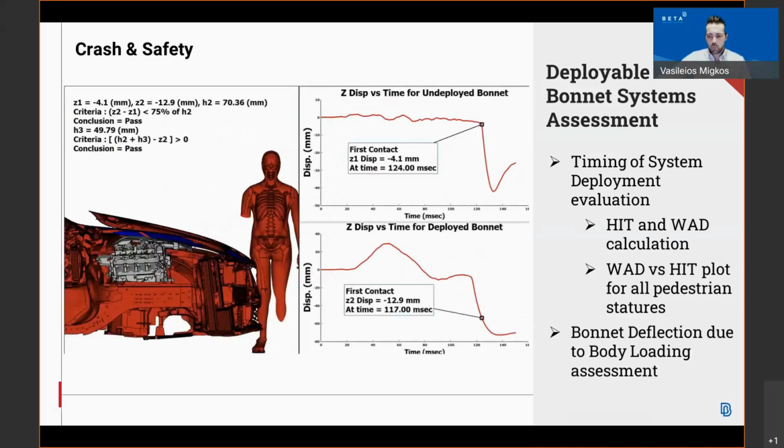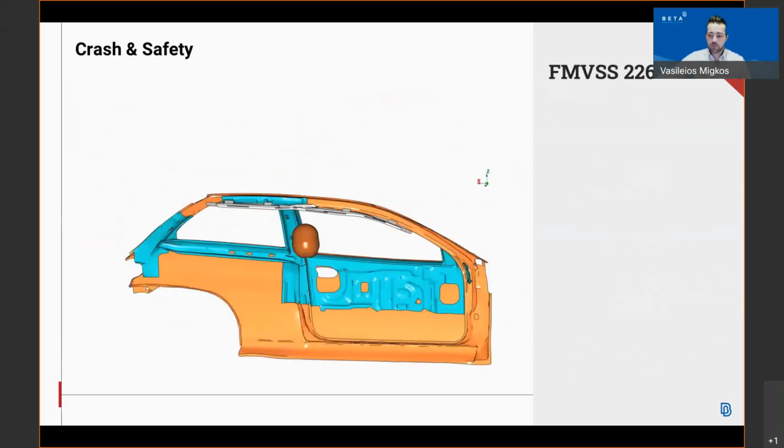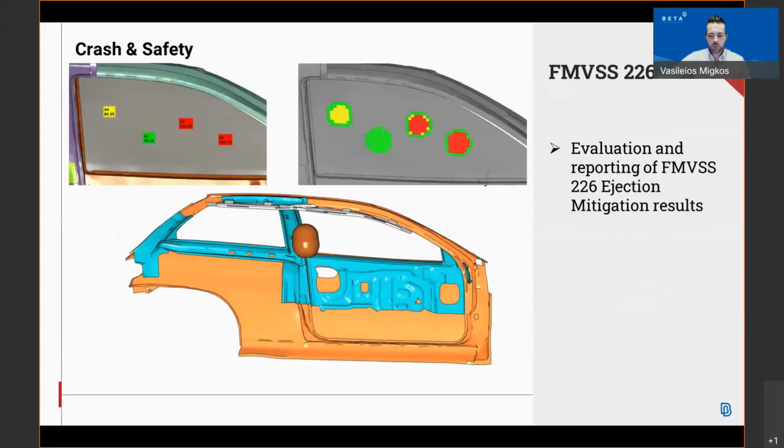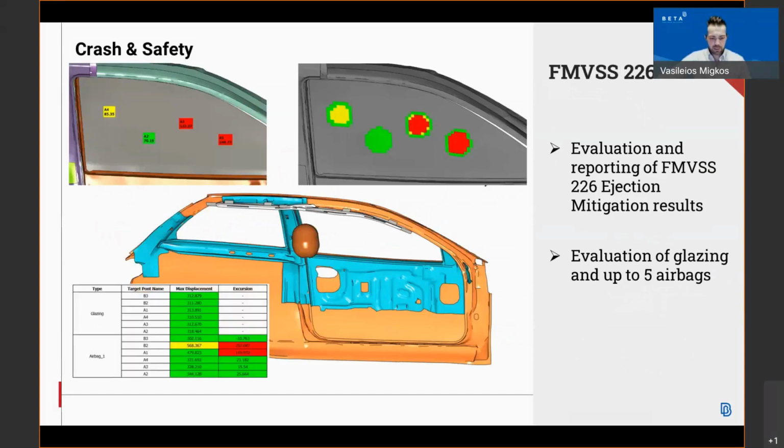Apart from these, we also have a new tool supported from version 22.1.0, which is the FMVSS 226 for the evaluation and reporting of the ejection mitigation results. This tool can be used for one glazing, for one side airbag, for one side window, and up to 5 airbags at the same time. And now we are supporting the DEX for LS-DYNA, PEMCRASH, and Radioss for these two.